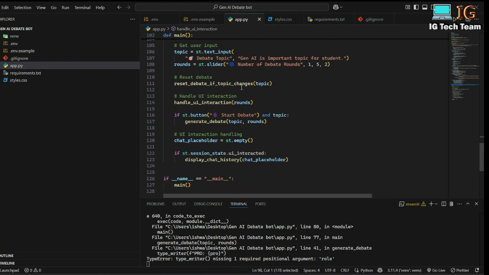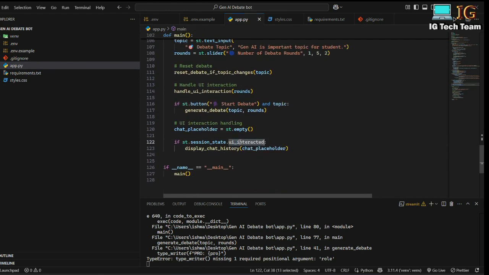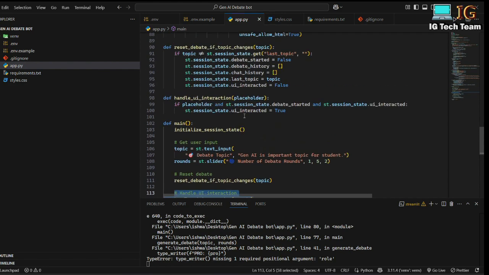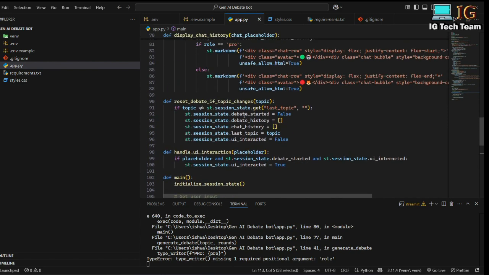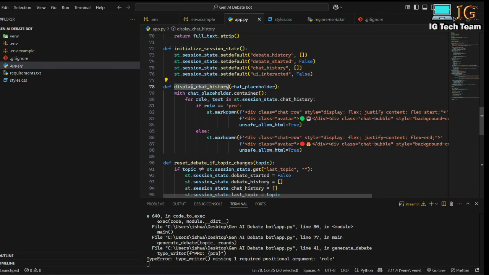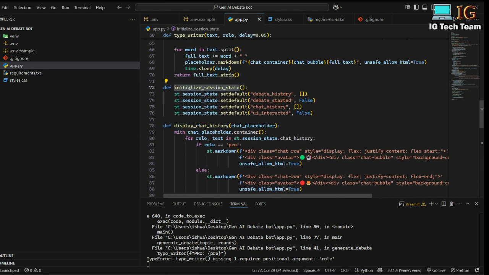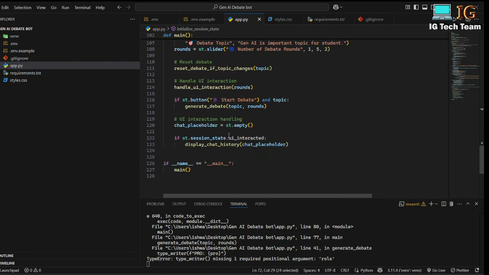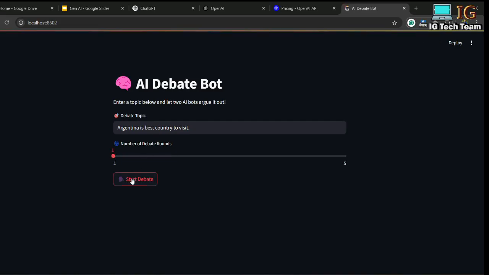And if the UI is interacted, I have to display the chat again. Okay, so this is the concept, and I will be replacing this code later, but right now this is okay. You can clearly see what we have done is this is the function for displaying chat history, this is the function for initializing session state, and here if the UI is interacted, we are just displaying the chat history. Now if I go to my screen for the first round, I can click on start debate.